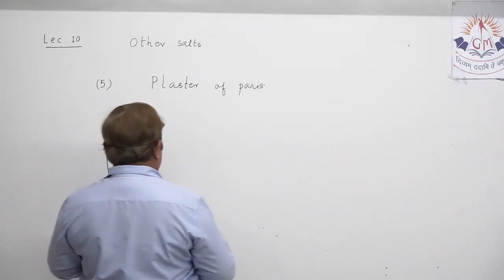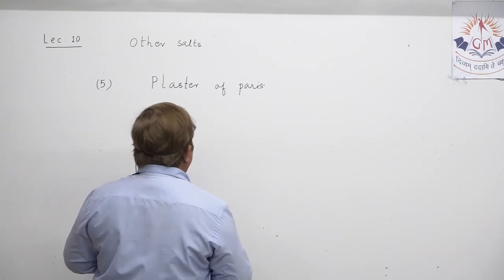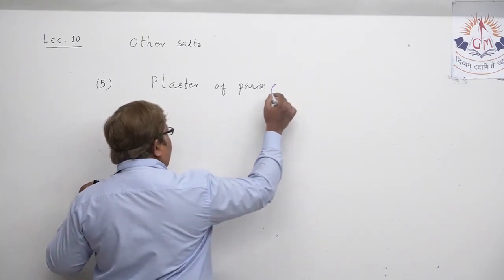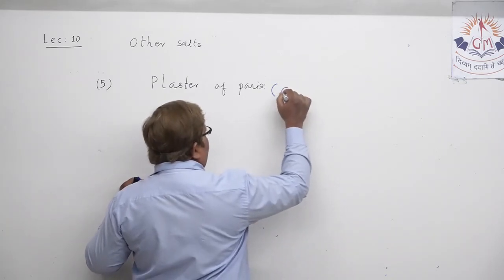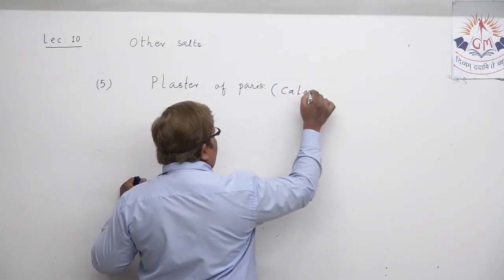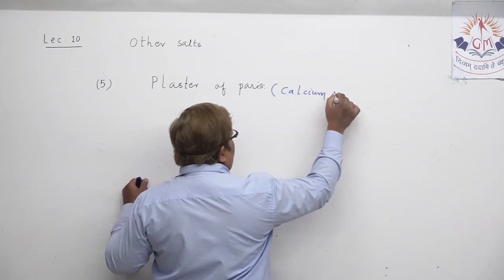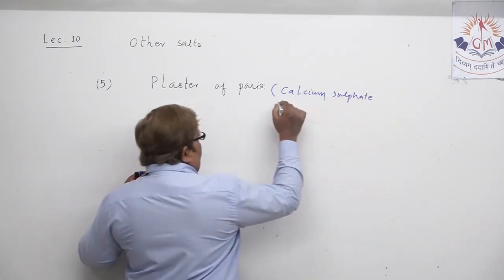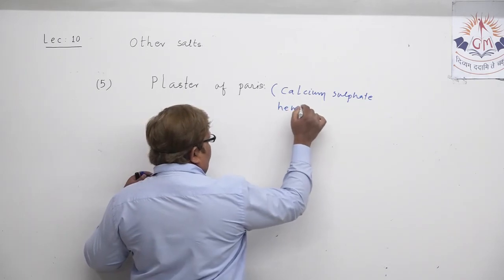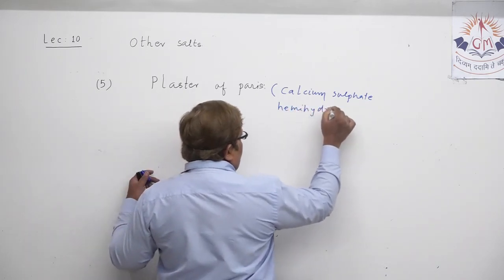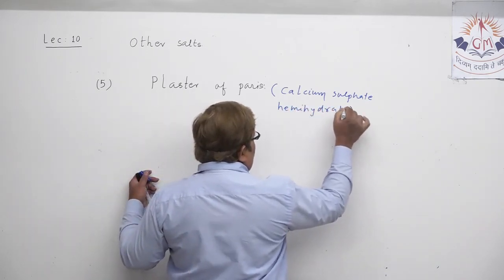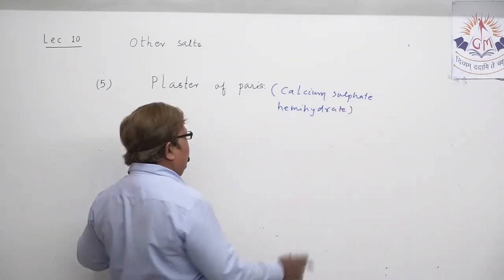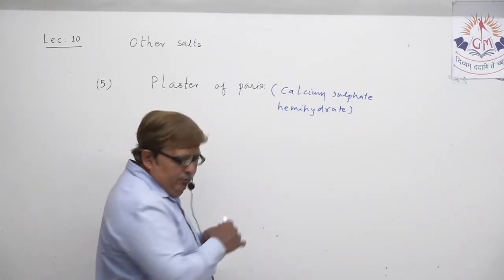Plaster of Paris is the common name, but if you want to write its scientific name, it is calcium sulfate hemihydrate. Why I utilize the word hemihydrate, you will understand when we write its chemical formula.